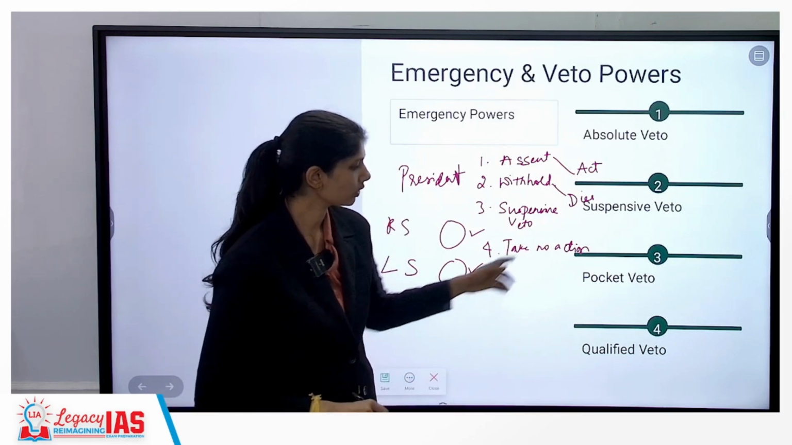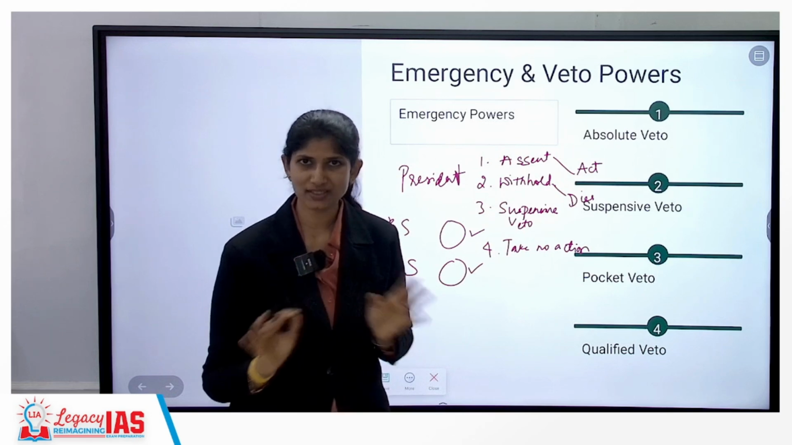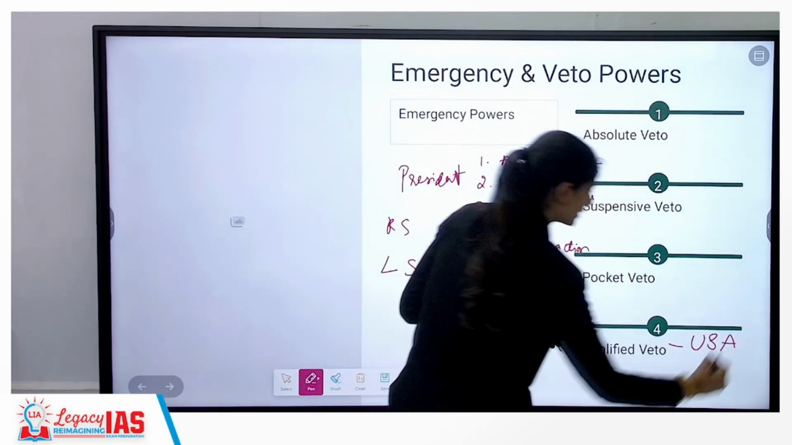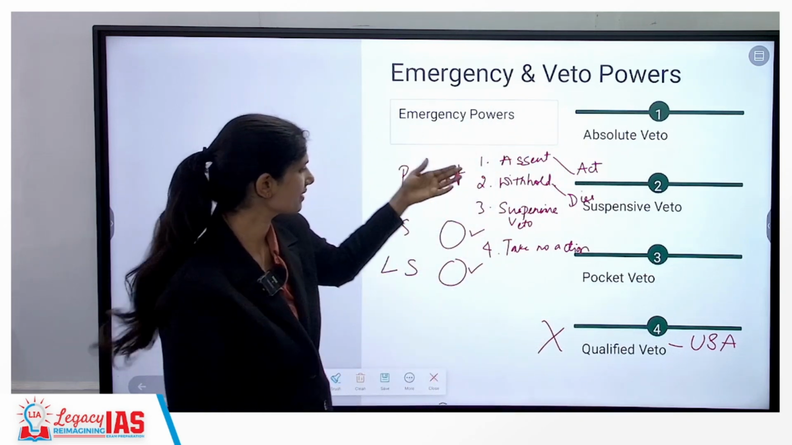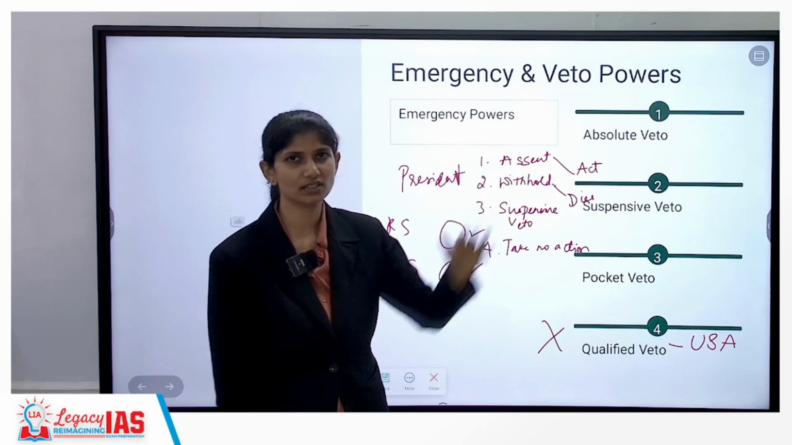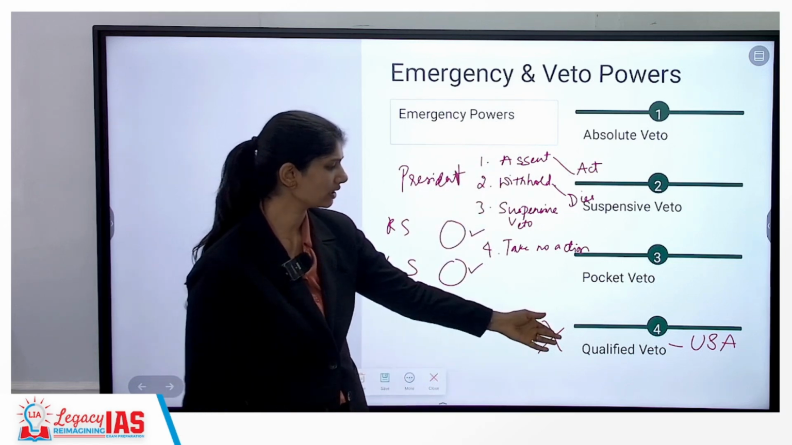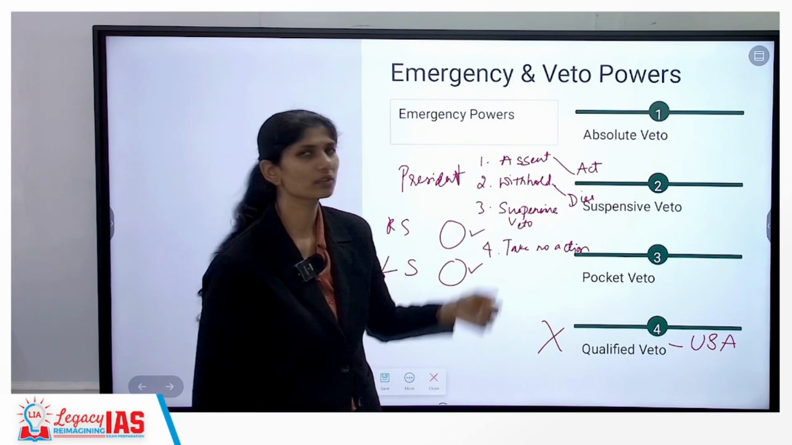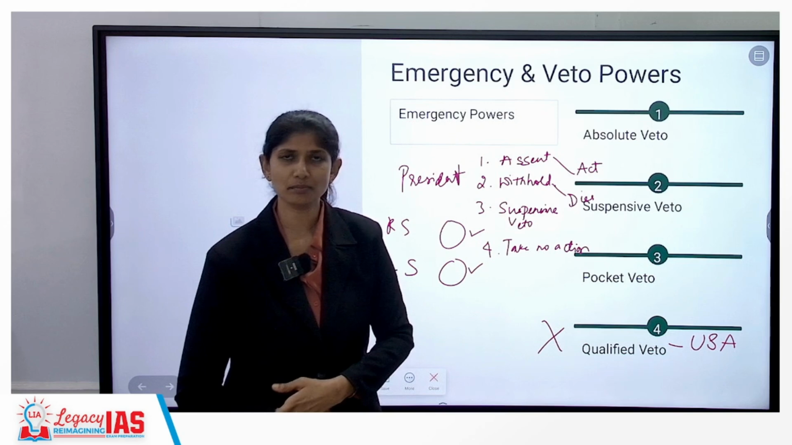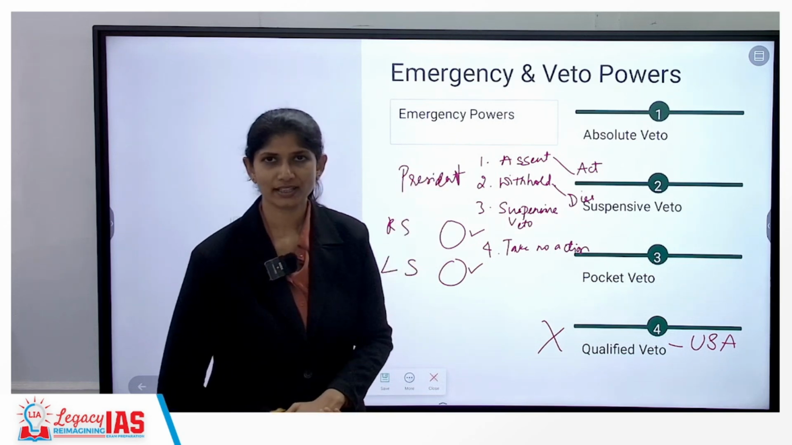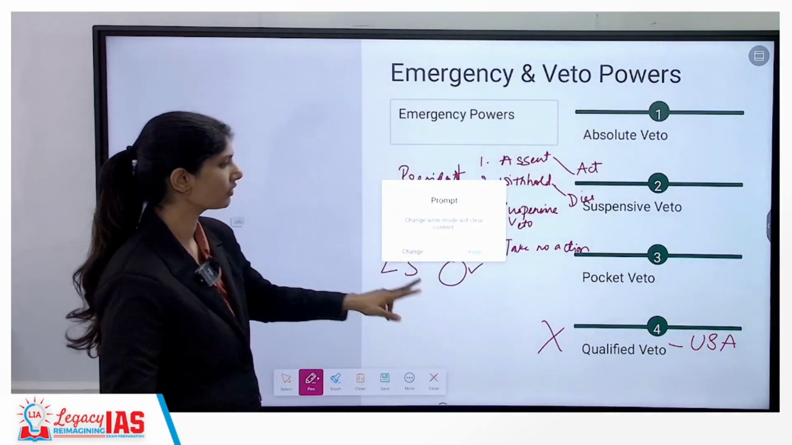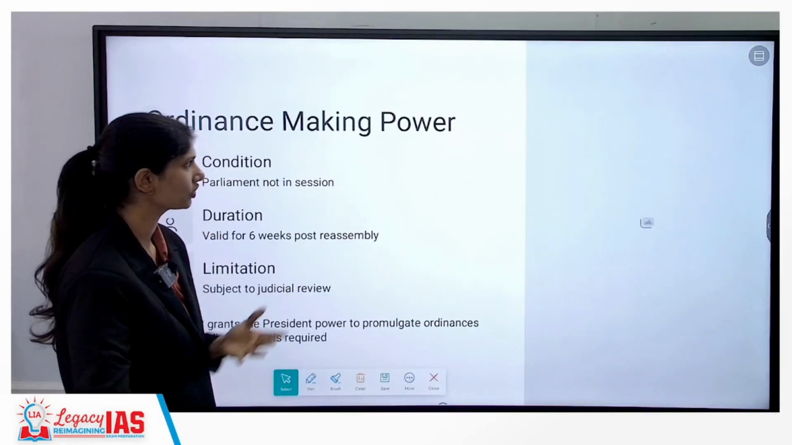Then we have something called qualified veto, which is not present in India, but is practiced in countries like the US. Wherein if the President sends the bill back for reconsideration, and they pass it with a higher majority, that bill is deemed to be passed. In India, we don't need qualified veto because we already have suspensive veto. If the same majority is repassed, the President has to give his assent. Alright, this is with regard to the veto powers and emergency powers of the President.